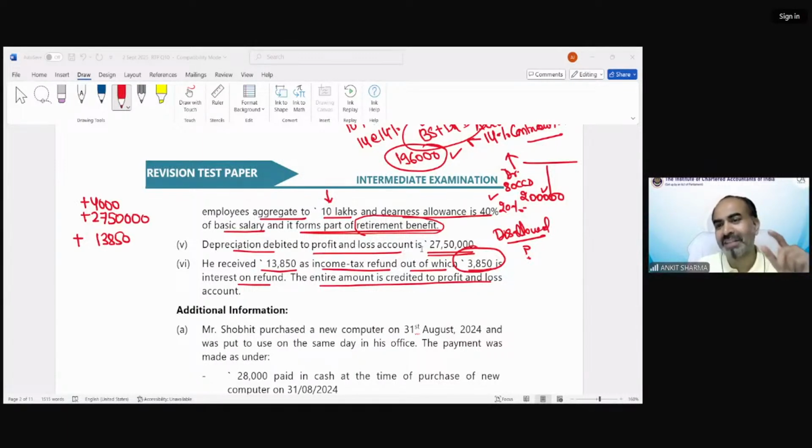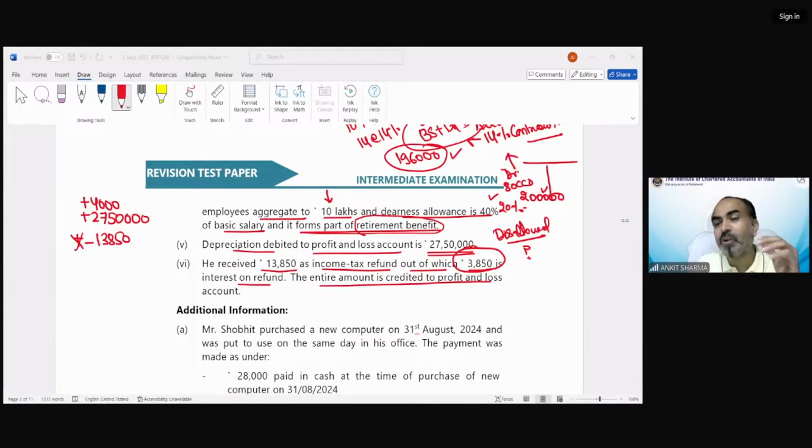Yes. Ishan has given the correct answer. It is not going to be added back. I am asking add back and you all are saying add back 13,850. Why would it not be added back? That is the income. We need to reduce it from my profit. You can see I am asking again and again how much is going to be added back, and Ishan is saying no sir, it's going to be reduced. Of course it's going to be reduced. But other students are just giving the answer 13,850 plus. You should say, sir, it's not going to be plus, it's going to be reduced. Shagufta also gave that answer. Astha gave the correct answer. Most of you are just writing it down. Yes, Jayendra now said 13,850 should be deducted.